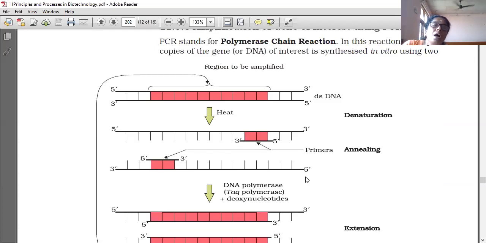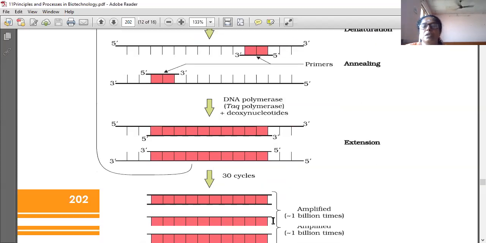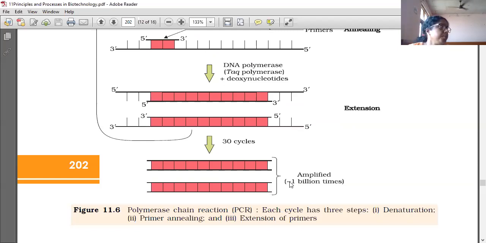And after that, by using DNA polymerase or Taq polymerase plus deoxynucleotides, these primers are elongated in length. That is called extension. Extension of primer is taking place in this step. So three steps are there: denaturation, annealing, and extension. And it is amplified a billion times, one billion times.